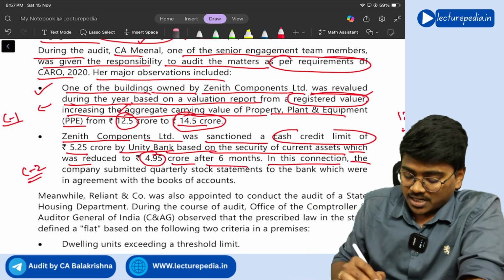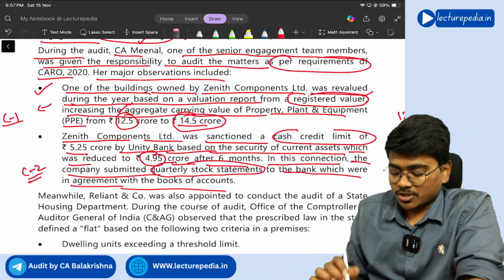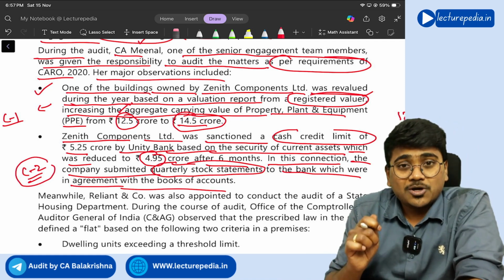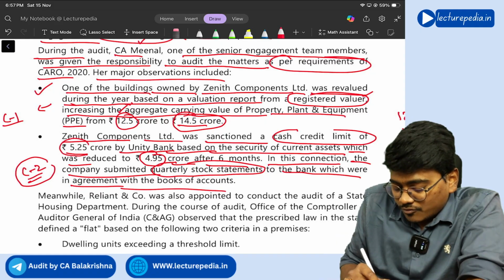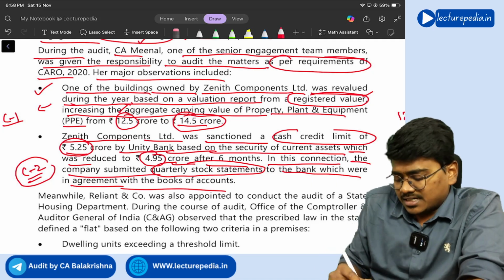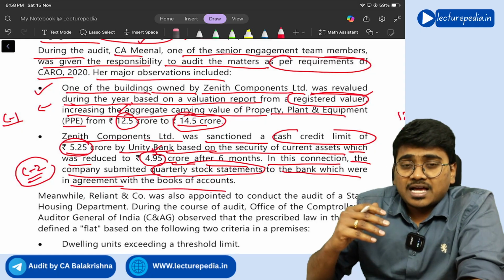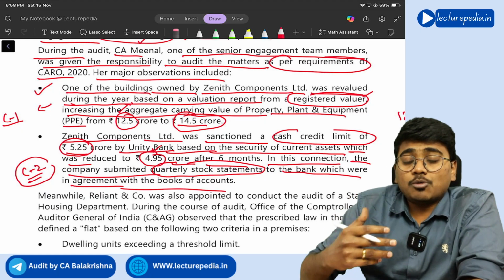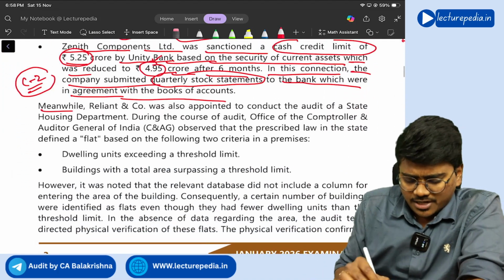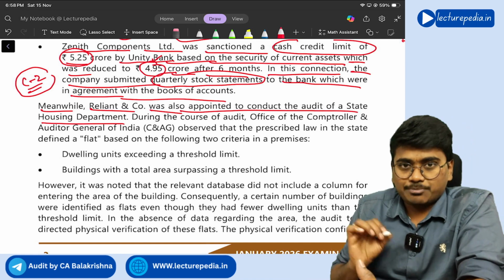In this connection, the company submitted quarterly stock statements to the bank, which were in agreement with the books of accounts. So this point needs to be reported in clause number 2, because the amount of working capital loan sanctioned is more than 5 crore. It doesn't matter even though during the year it has dropped below 5 crore. The thing that you need to see is whether the amount sanctioned is more than 5 crore or not. Got it? Yes.